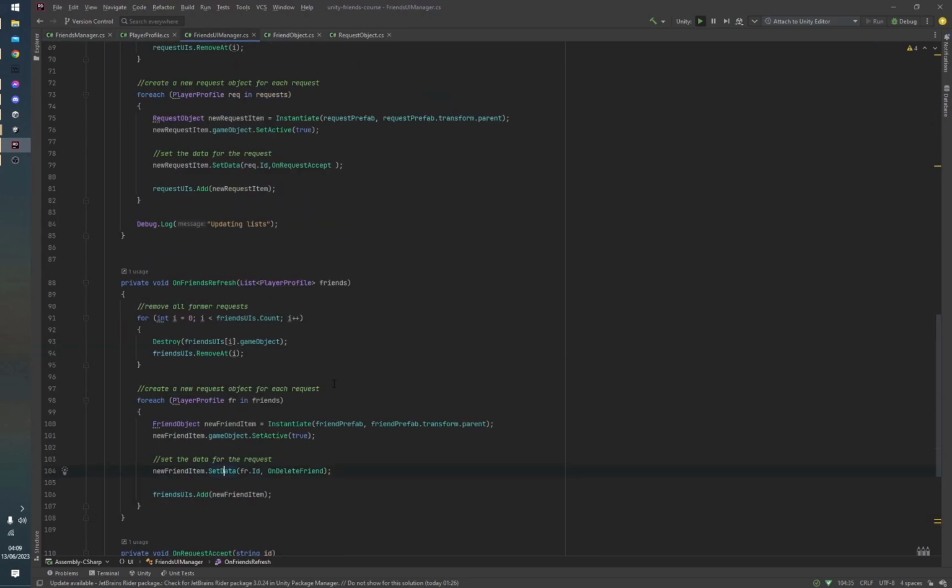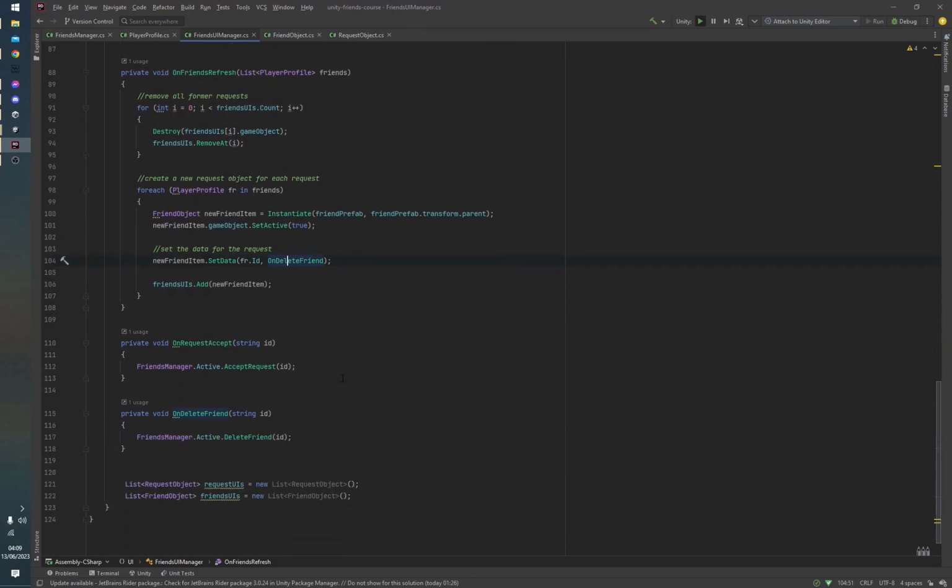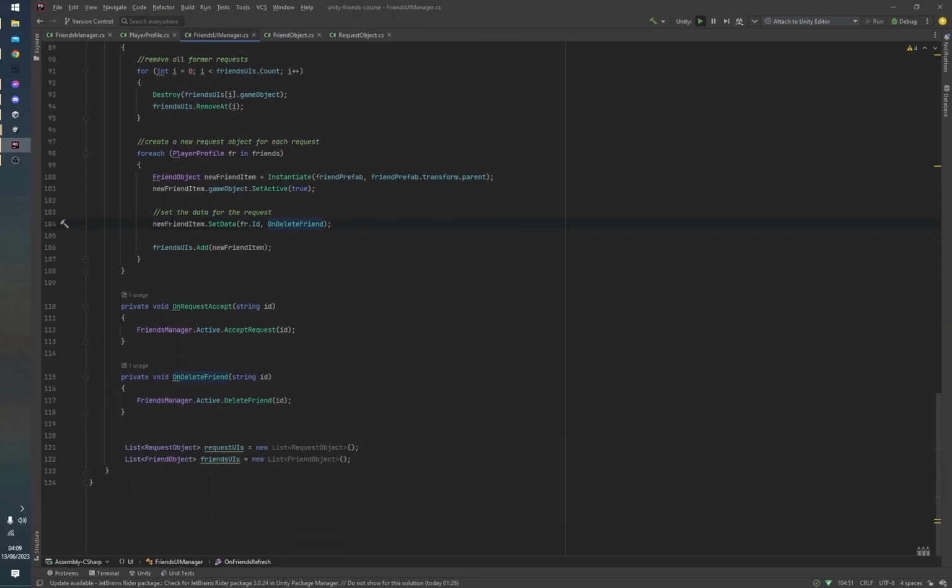Inside the friends UI manager though, to allow for this, we are now passing in an onDelete function here. This onDelete function is being passed in as a callback for every friend item. And you can see this function just calls the friend manager and tells it to delete the friend.